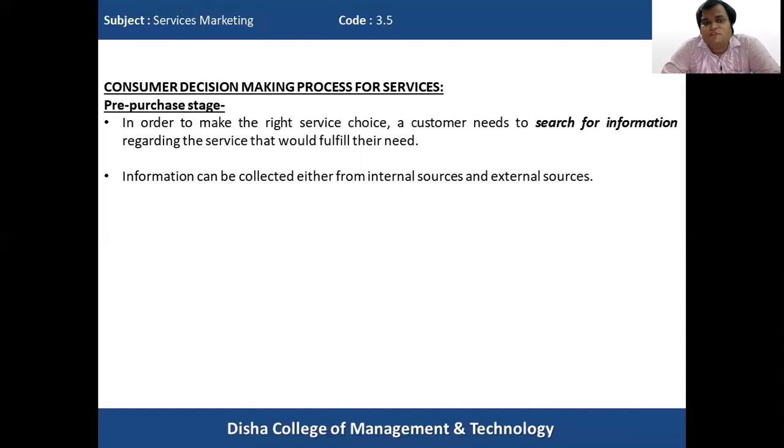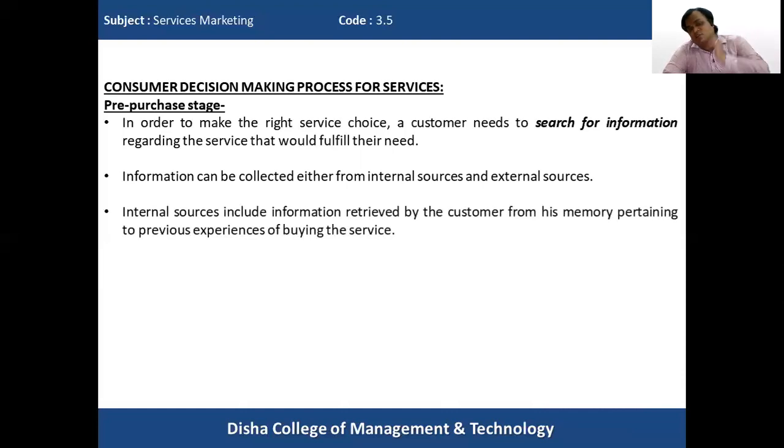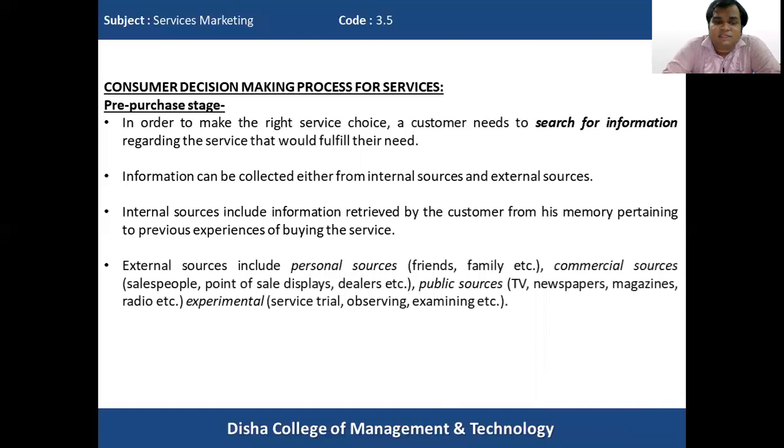There are two kinds of sources from which the search for information can be done: internal sources and external sources. Internal sources include information retrieved by the consumer from memory pertaining to previous experience of buying the service. So the internal sources consist of the experience the customer previously has regarding the particular service or the particular service company. The external sources consist of many sources, generally four.